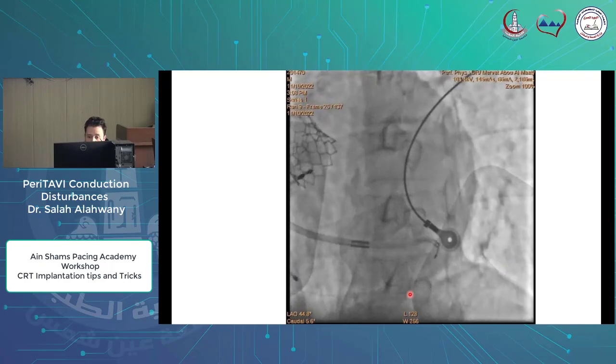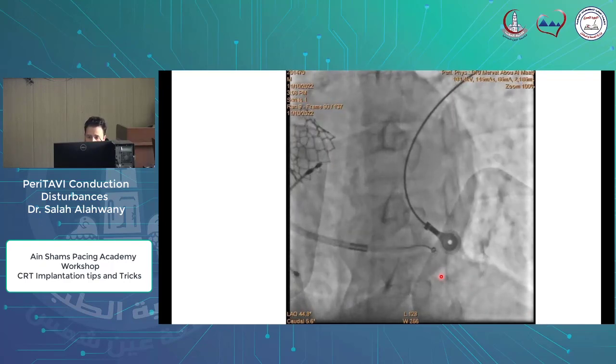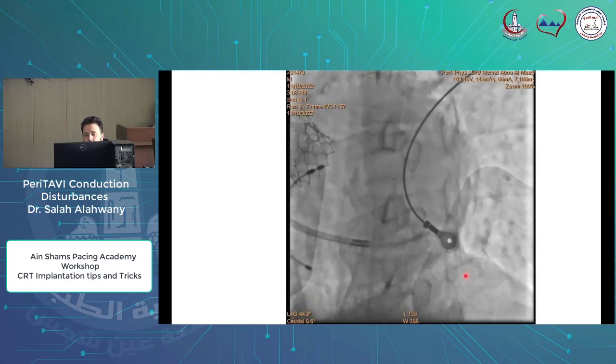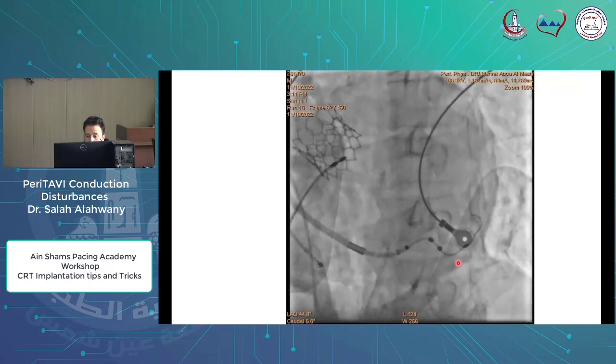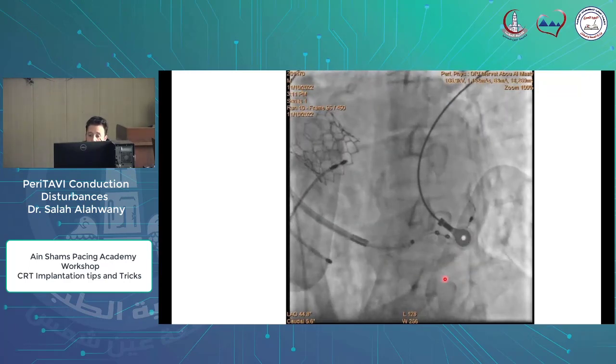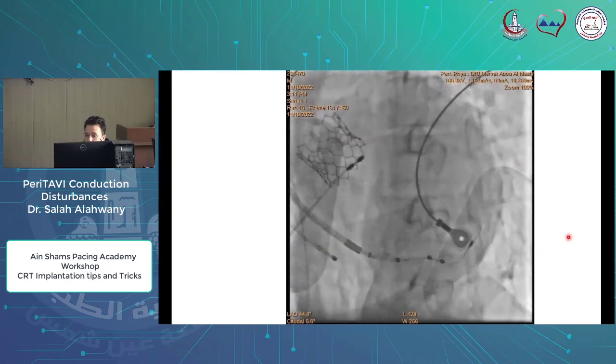Then we introduced the subselector selectively to the tributary and delivered the quadripolar lead, but all the configuration was very bad.